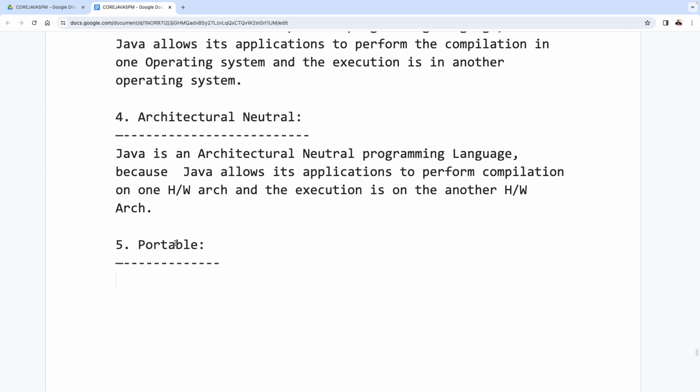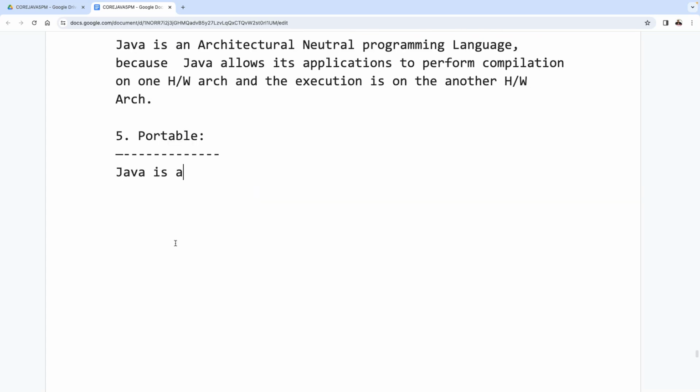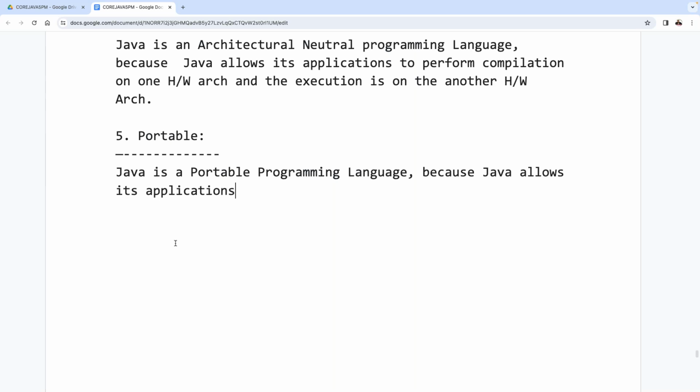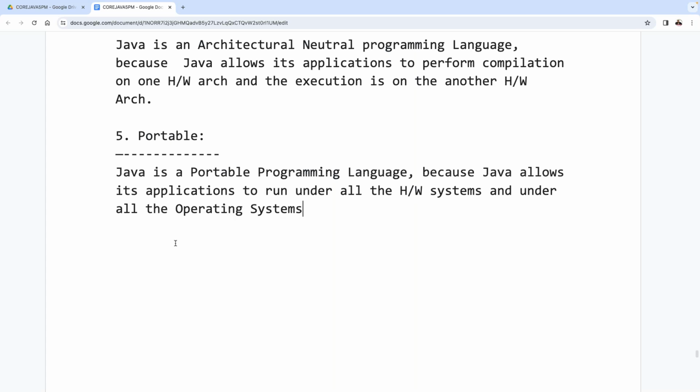All right. Now the point is, Java is a portable programming language. Why? Because Java allows its applications to run under all the hardware systems and under all the operating systems. Because of this reason, we can conclude that Java is a portable programming language. One simple example, sir.